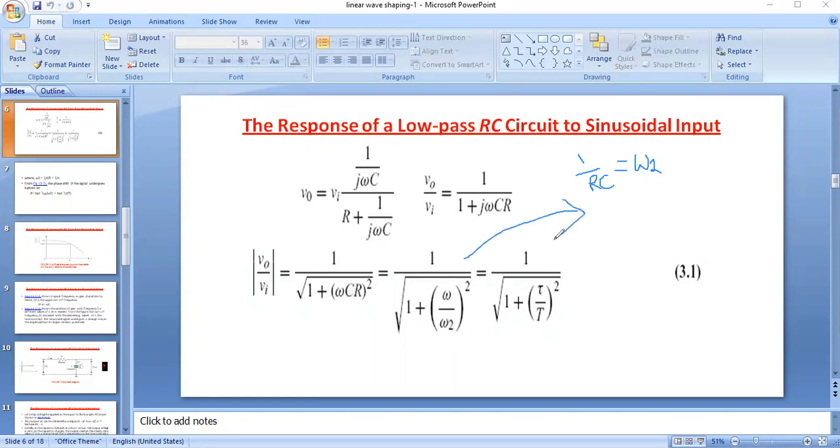We can write the magnitude of gain as 1 divided by the square root of 1 plus omega by omega 2 whole squared, where omega is 2 pi f.